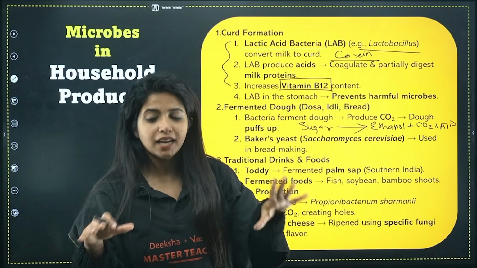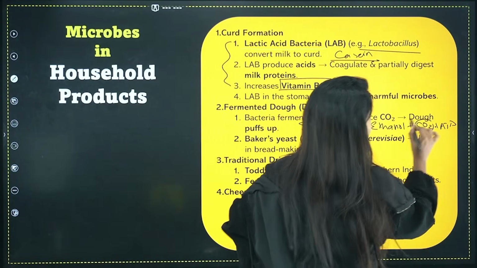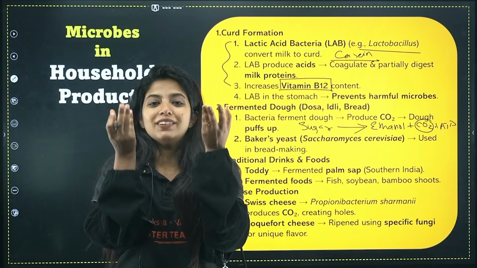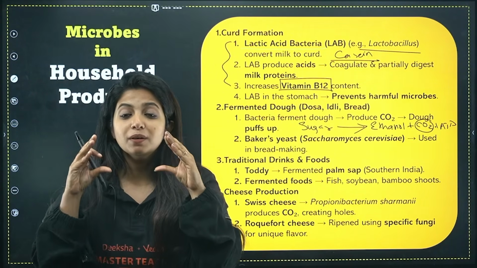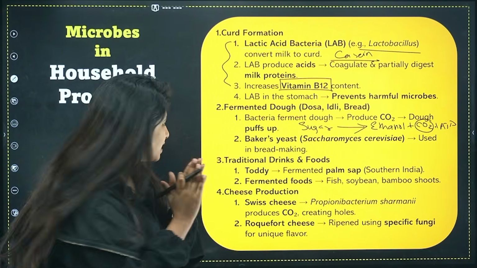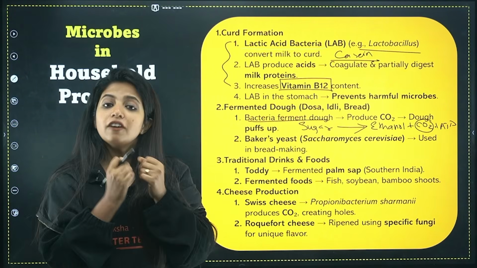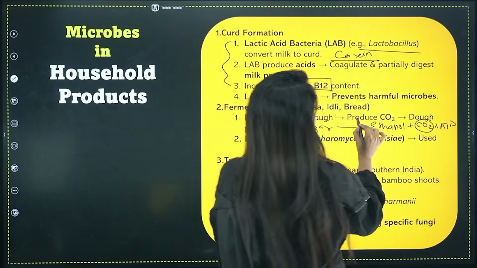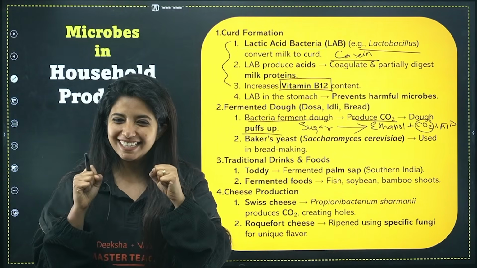This is a general thing whenever we say fermentation is happening. Now you see this thing that is CO2. Whenever this gas is being released, that's how you get small pores, and that is the exact reason why things become very fluffy. So basically, bacteria ferment dough. The dough which is being used is fermented with the help of bacteria, and now it produces CO2, and the dough will be what? Puffing up. Yes, and we eat that.